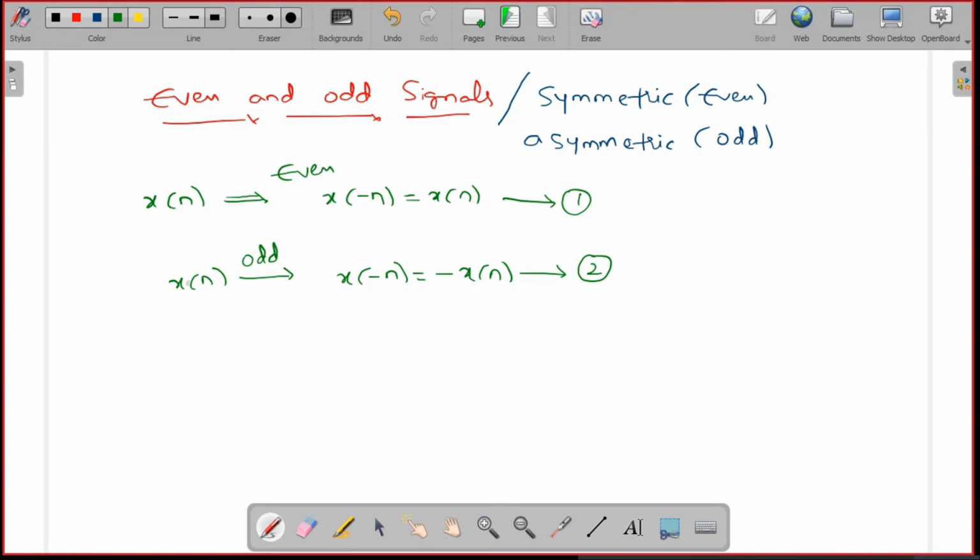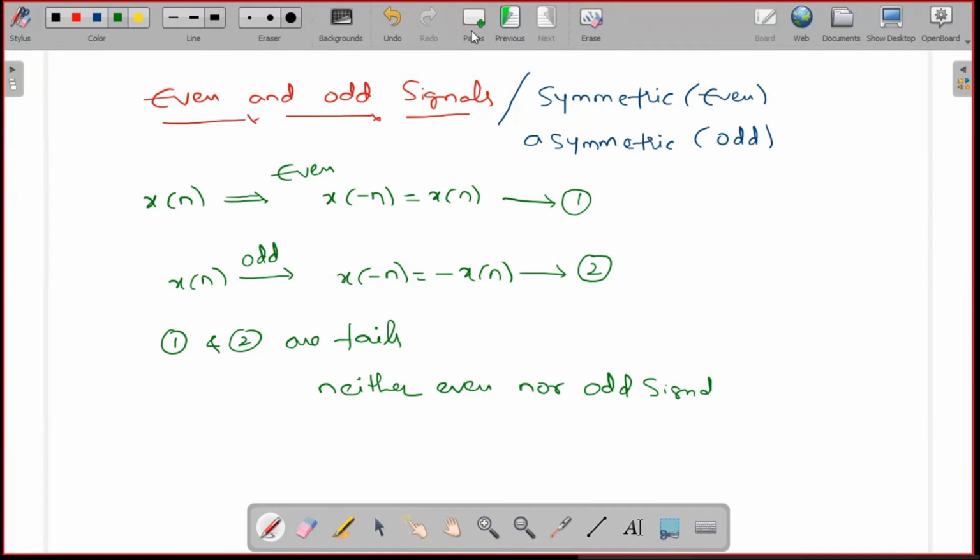In case 1 and 2 are failed, I have one arbitrary discrete time signal which is not satisfying the even condition as well as the odd condition. That signal is called neither even nor odd. Neither even nor odd signal.